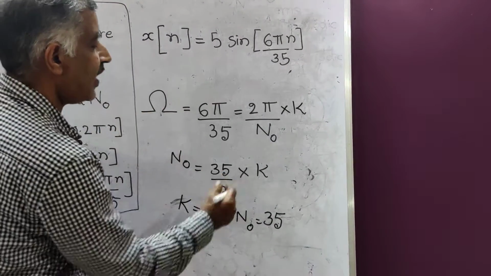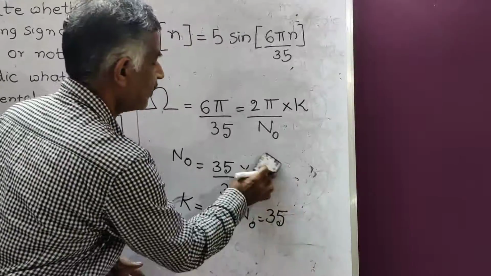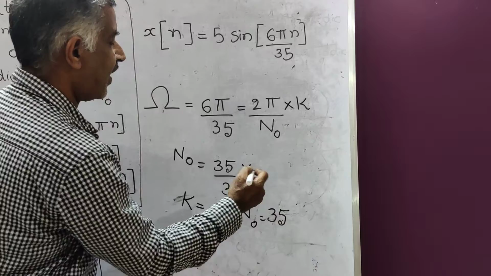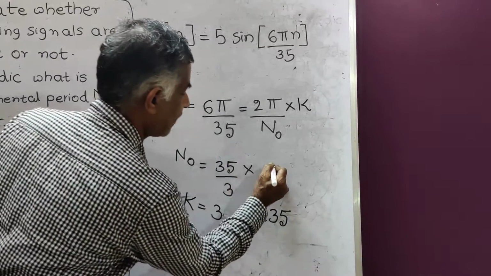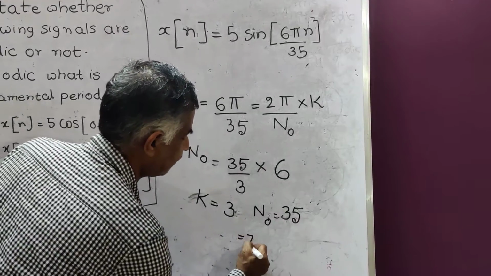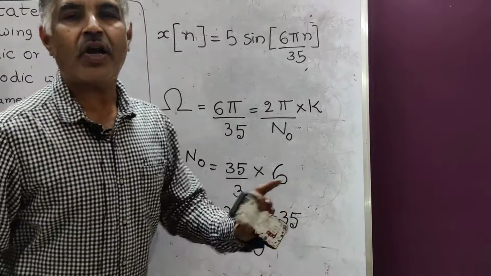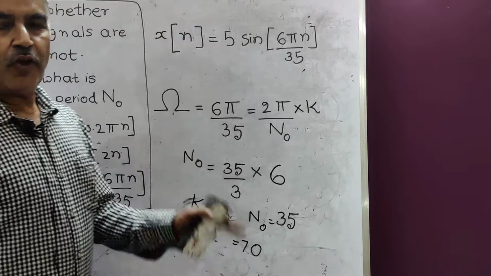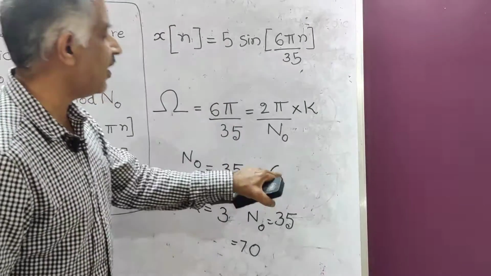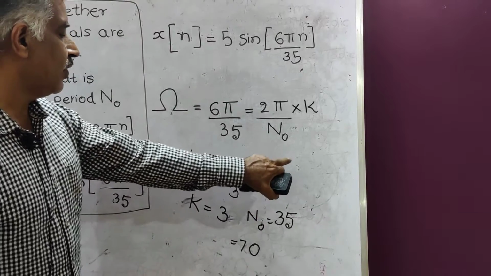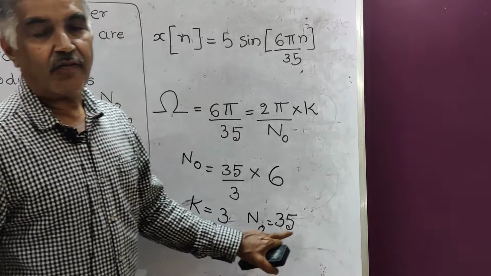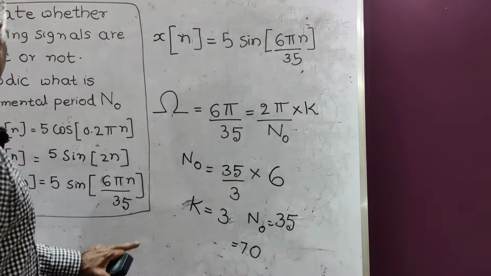If you take k as the next multiple of 3, that is 6, then it becomes 70, but it is not called the fundamental period. To call it the fundamental period, the basic number you have to take is 3. So the 3 gets cancelled, we get 35, and hence it is known as the fundamental period.